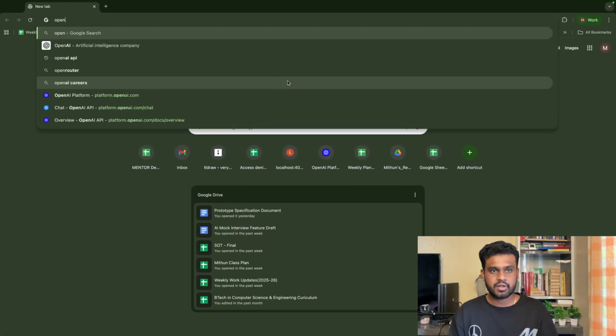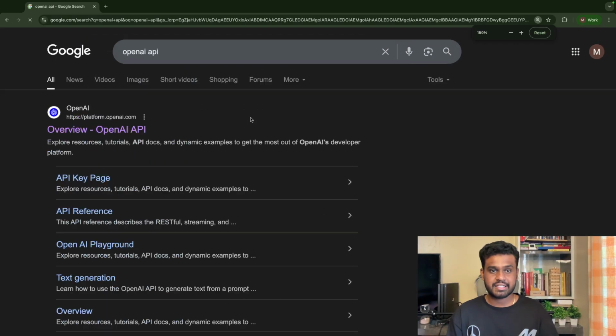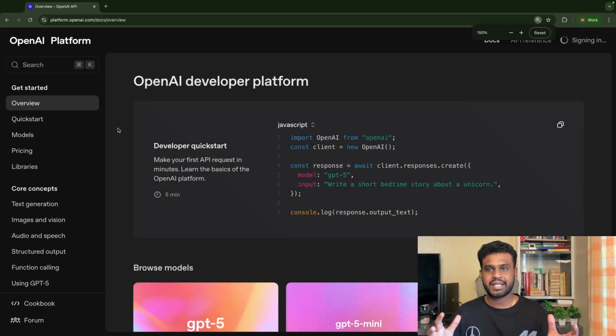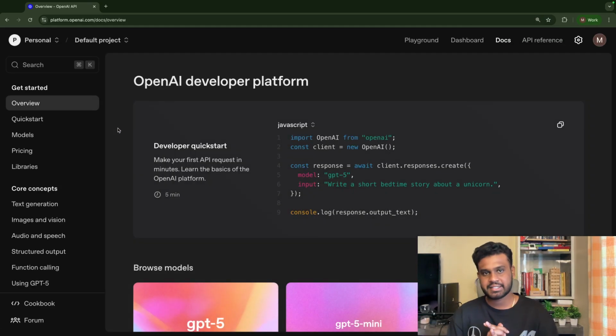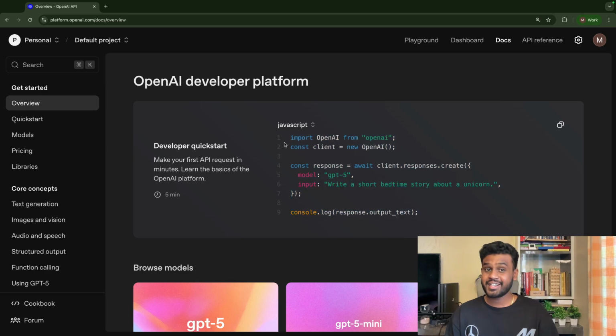I'm going to just search for OpenAI API. With this, you can see the first link, platform.openai.com. This is the place where all of the developer support related things happen. This is the OpenAI developer platform. We will build using this code itself. Under 10 lines of code, you will have your own ChatGPT kind of programs ready.